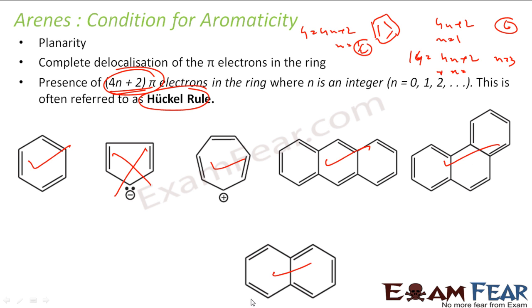It will follow the Huckel rule. This one will also follow the Huckel rule. So it is also aromatic. It has, you see, 5 into 2, 10 electrons. 10 electrons means n is equal to 2. 4 into 2 plus 2, that is 10.